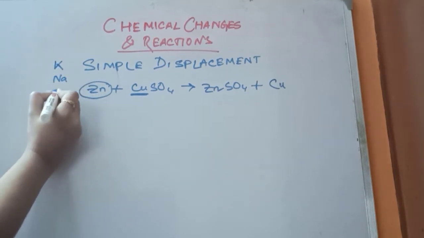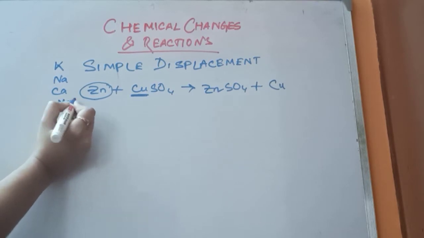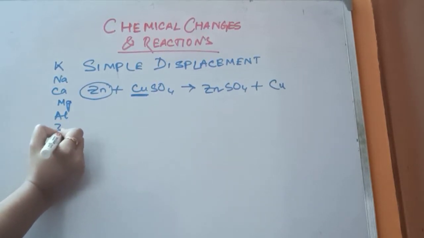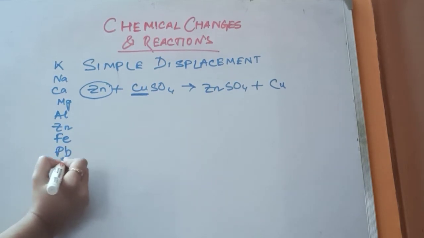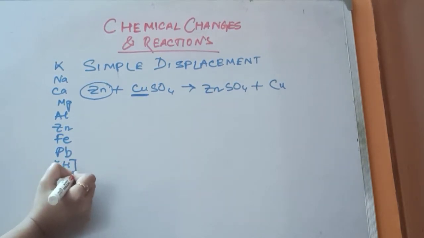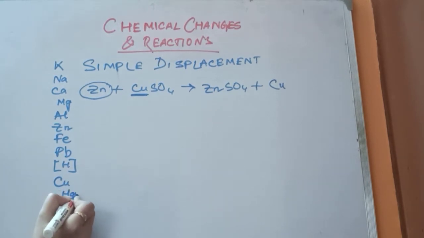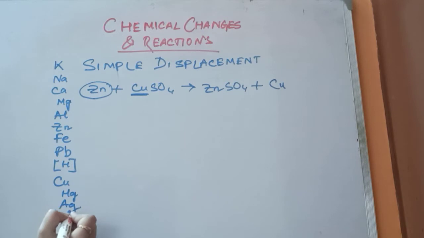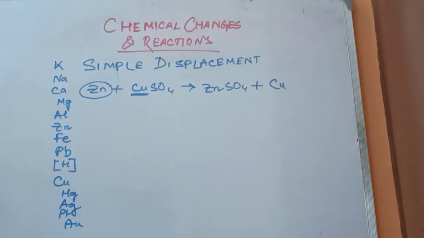Potassium, sodium, calcium, magnesium, aluminium, zinc, iron, lead, hydrogen, copper, mercury, silver, platinum, gold. Okay, so this is known as the metal activity series.